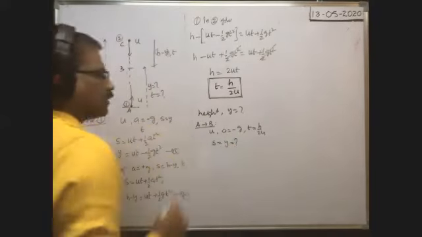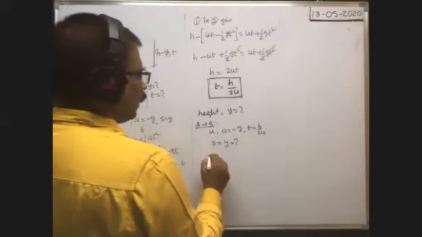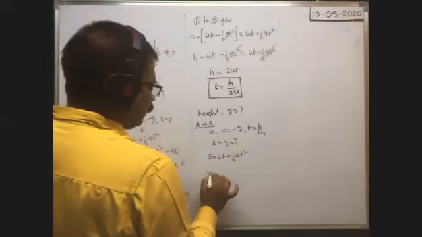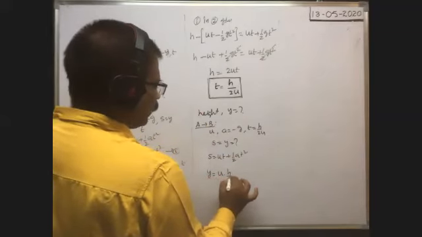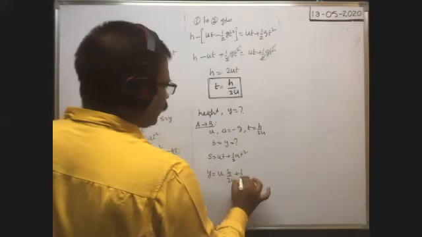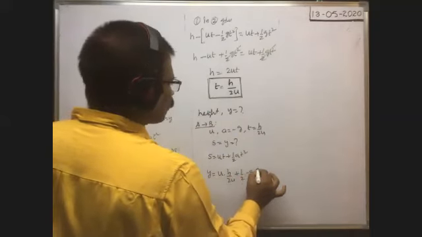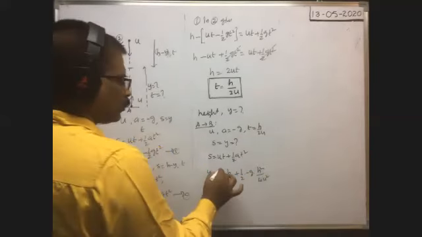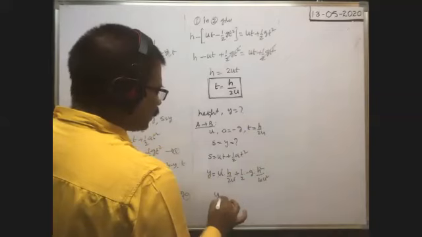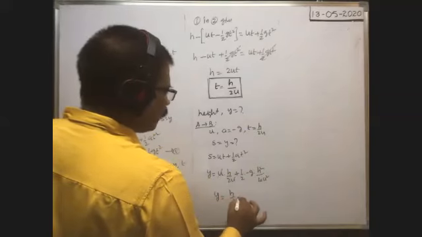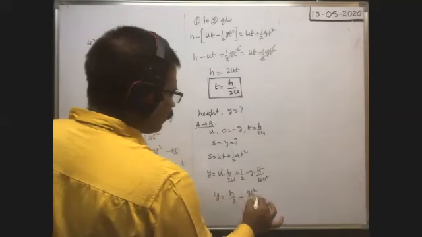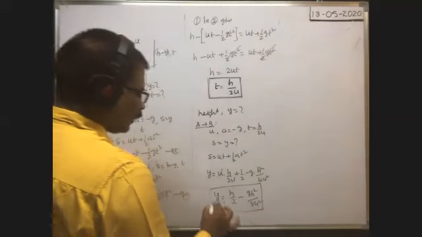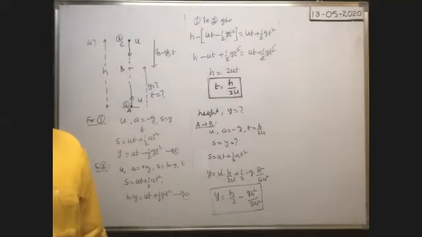So the relation among them, again s is equal to ut plus half at square. s means y, u means u only, t means h by 2u, plus half a means minus g into t square, means h square by 4u square because h by 2u whole square. So here u cancels. Then y is equal to h by 2 minus gh square by 8u square. This is the height at which they meet together.